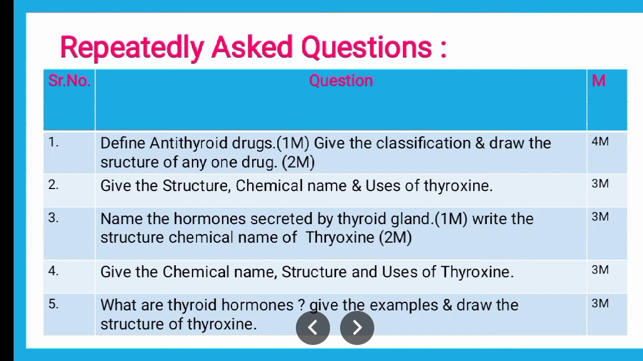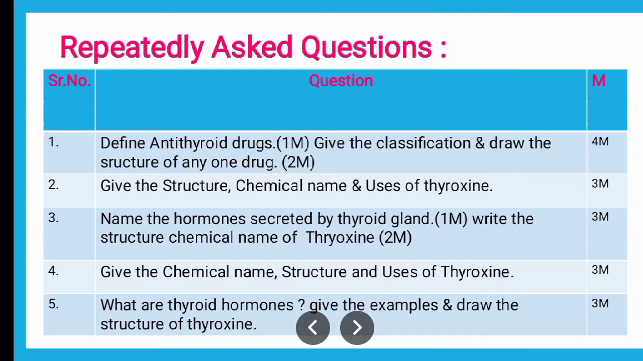And the classification is asked for 2 marks, and the structure of any one antithyroid drug is asked for 1 mark. If you consider the structure, you can draw the structure of methimazole, which is from the thioamides class, which will come for 1 mark, and that is the only structure from antithyroid drugs which you should know. For the rest, there is no compulsion that you should know the structures of those drugs, including thiouracil and propyl and methyl thiouracils also.